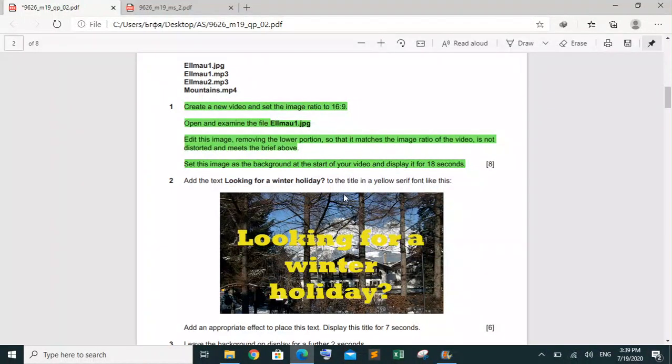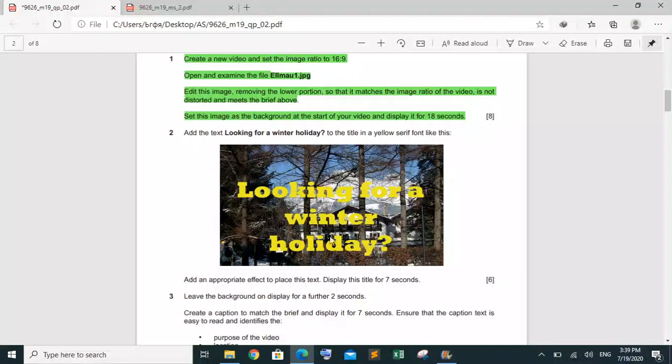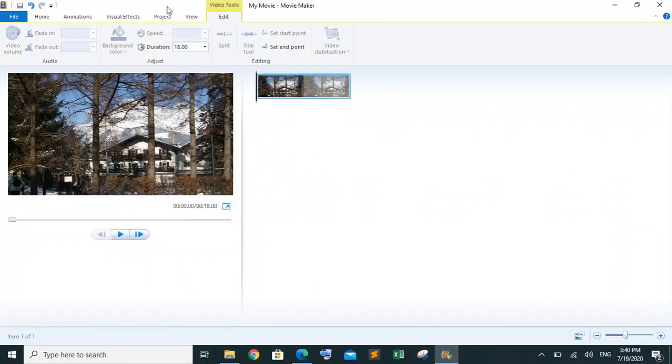Then the title in the yellow serif font, like this one. Then he's saying to add an effect to place this text, and display this title for 7 seconds. So we have to set the text on this image.